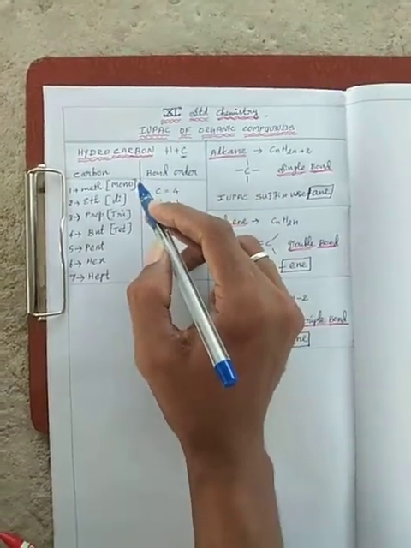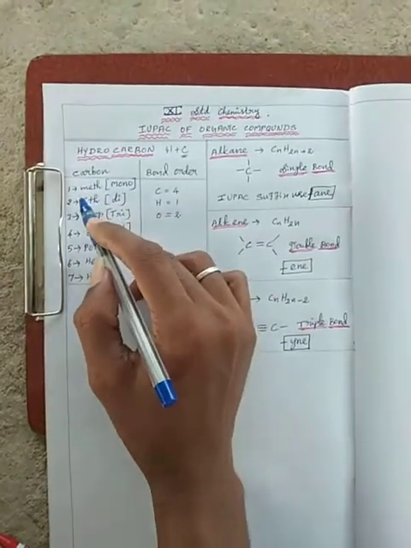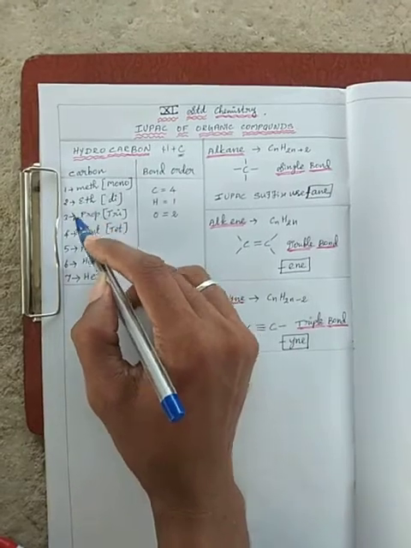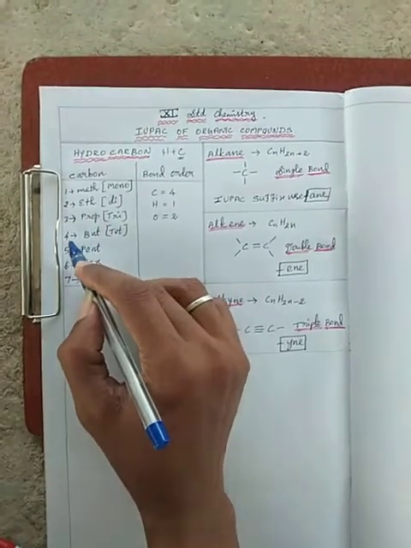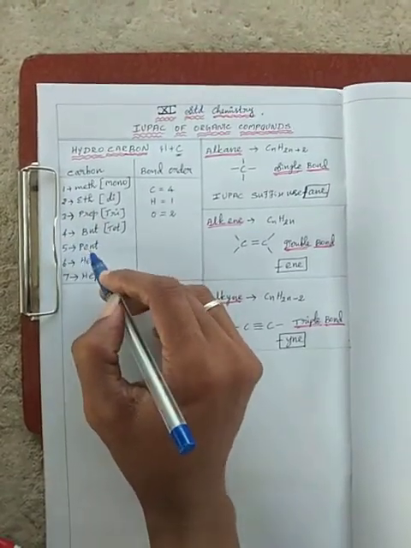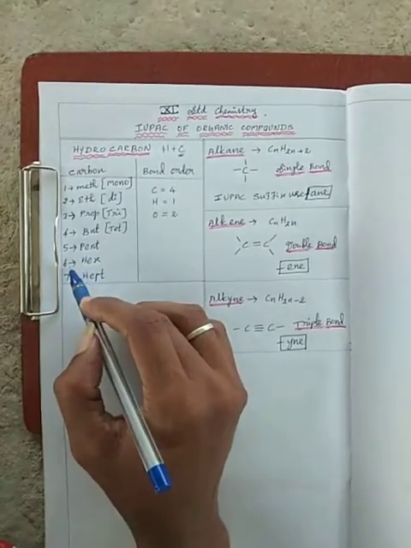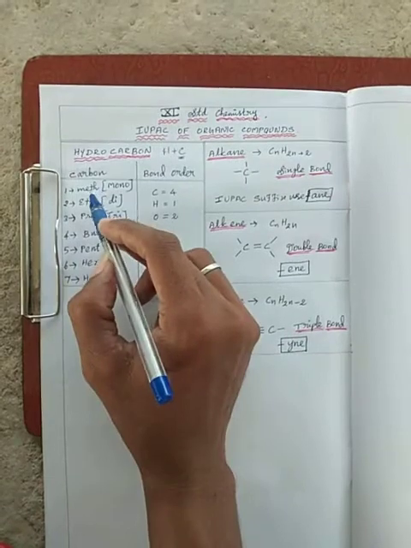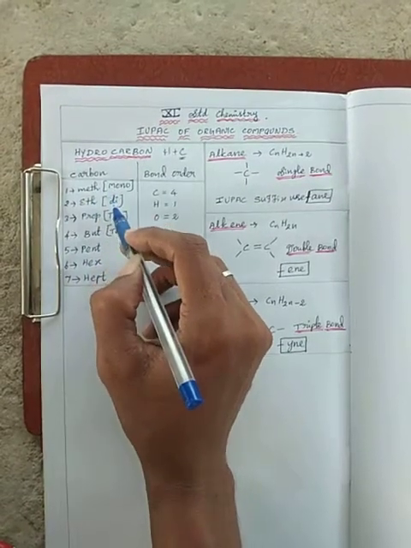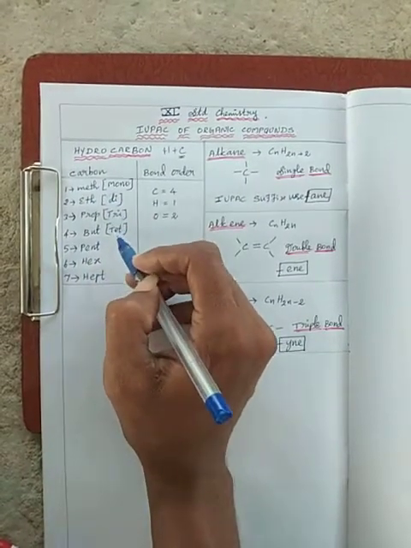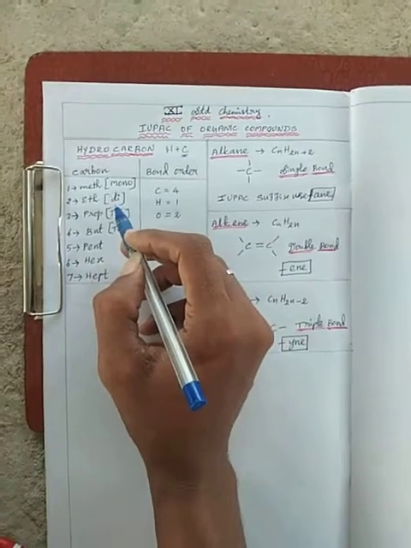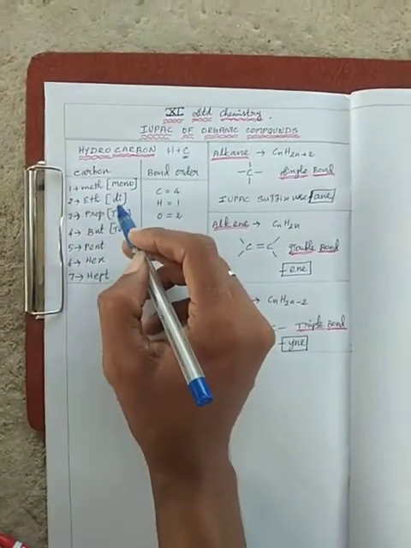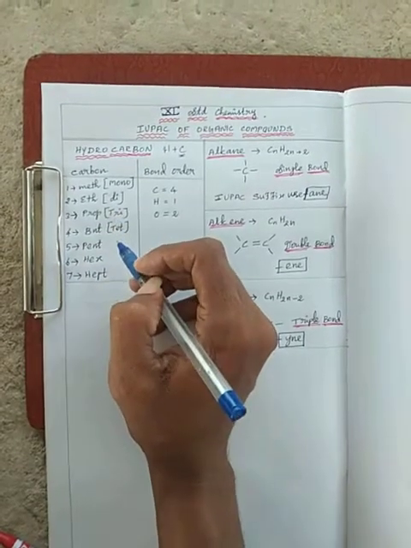So for the IUPAC name, we follow the Latin prefixes: 1 carbon is meth, 2 carbon is eth, 3 carbon is prop, 4 carbon is but, 5 carbon is pent, 6 carbon is hex, 7 carbon is hept. When the same functional group is repeated, we use di, tri, tetra. The bond can also occur 2 times or 3 times; double bond and triple bond also use di and tri.